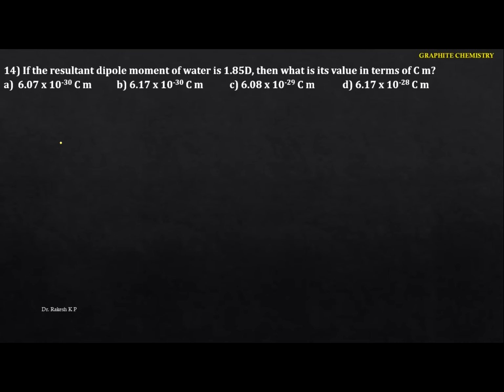Okay, next one. If the resultant dipole moment of water is 1.85 D, the D stands for Debye, which is the name of the scientist, then what is its value in terms of C·m? The C·m stands for coulomb meter. Okay, it is not a centimeter, it is the coulomb meter. Okay, now see this one here.